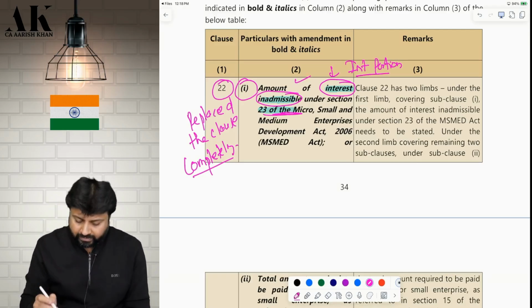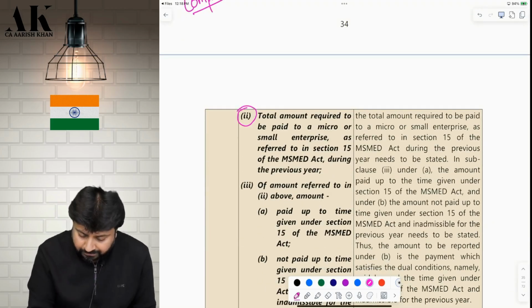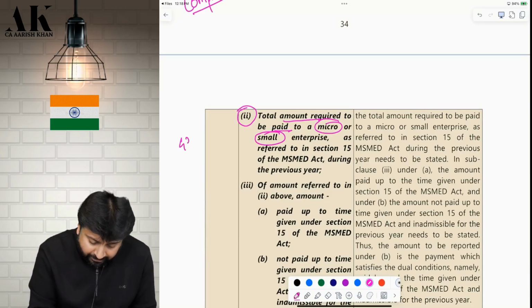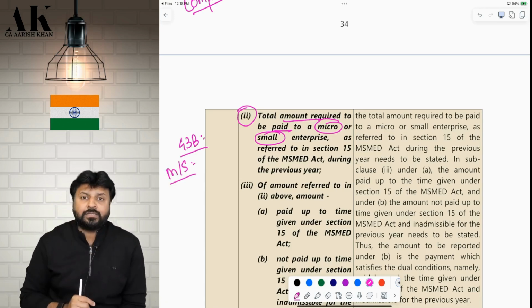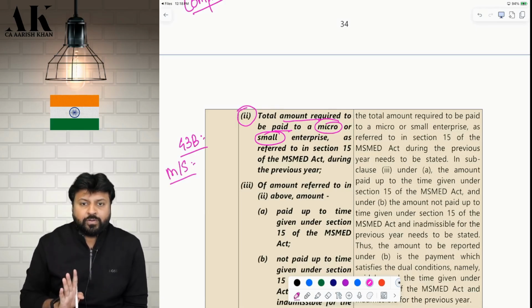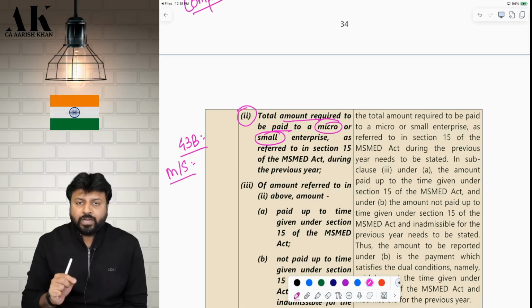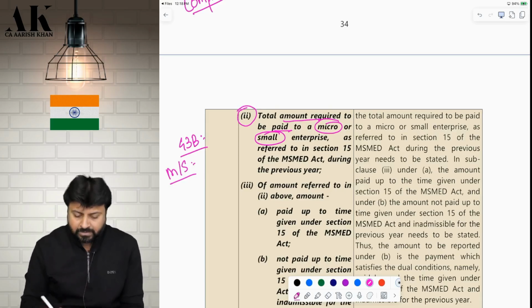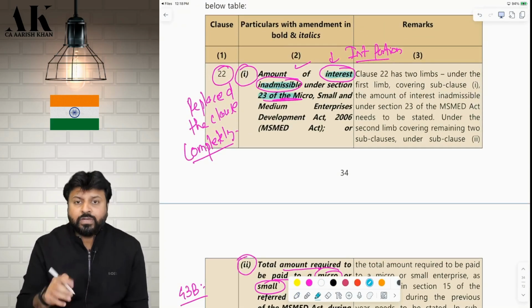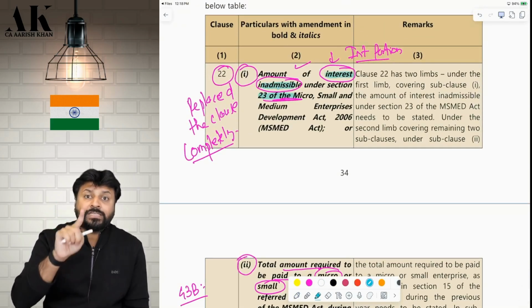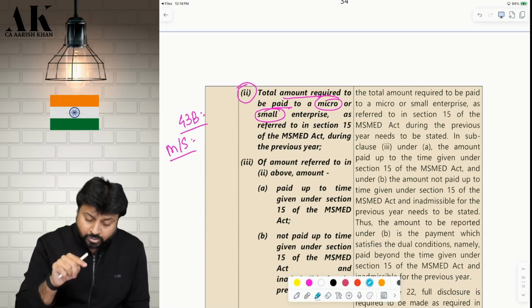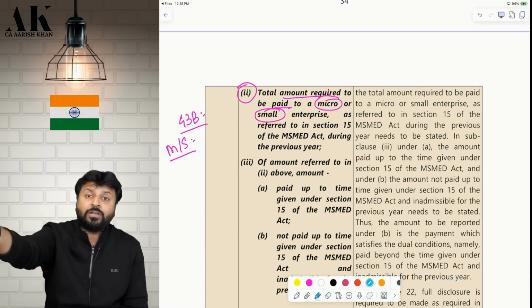Okay. Now, in clause number 2, we are supposed to report the total amount that you are going to pay to micro and small enterprise. Because in 43B, if you make any payment to micro and small enterprise, not medium, then that is allowed as per 43B, if you remember, correct? If you pay within the due date of the MSME Act, it is allowed on accrual basis. If you pay after the due date of the MSME Act, it is allowed on payment basis. So, what is the difference between clause 1 and 2? In clause 1, you will only mention the interest which is disallowed under MSME, only the interest portion, not the entire amount. In clause 2, you will mention the total amount that is paid.